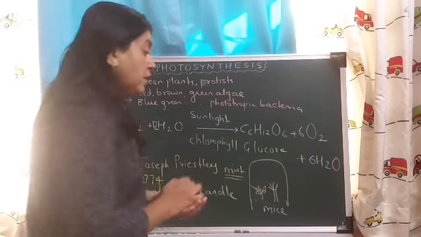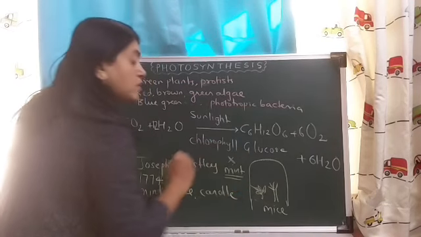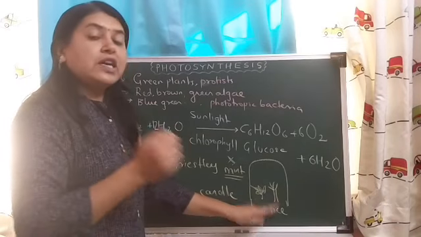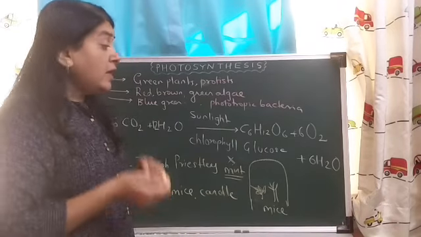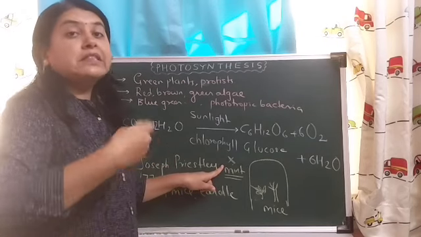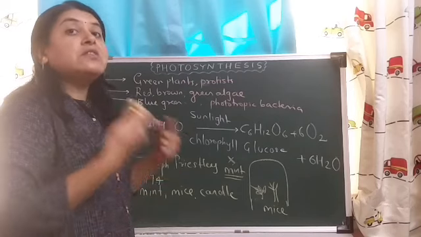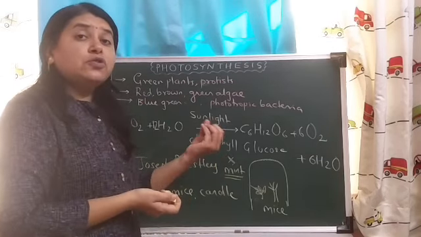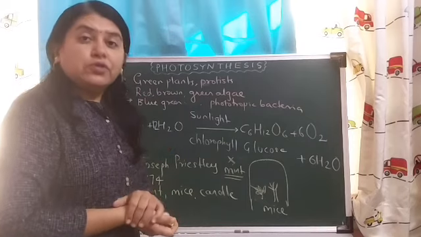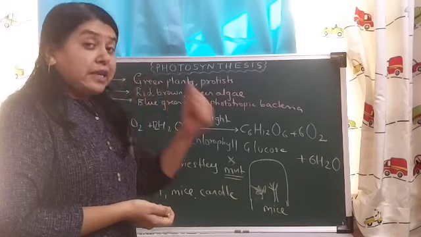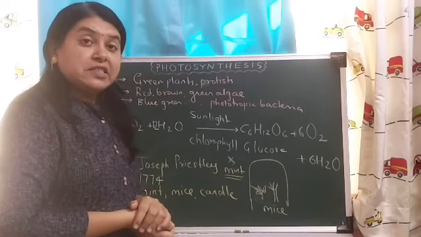Okay, but in case the mint was removed, then the candle used to get extinguished and the mice used to die. Why? It was because in the presence of mint, what is mint? It is a plant. So mint is going to release oxygen. In the presence of oxygen, the candle used to glow and the mice used to survive, but in its absence, both of them died. That is, the candle extinguished and the mice died.